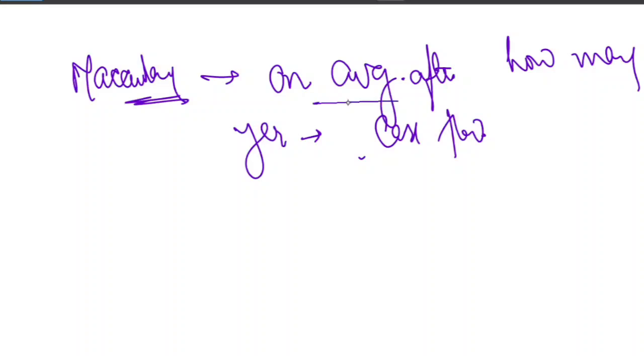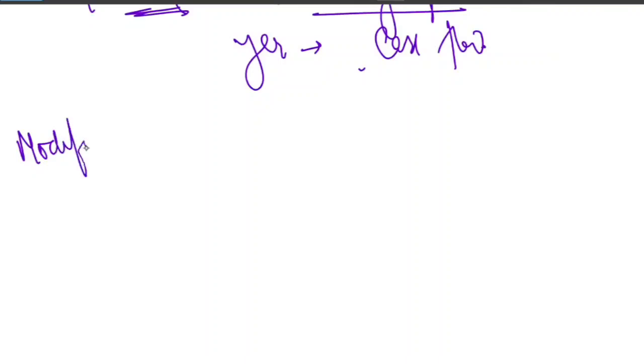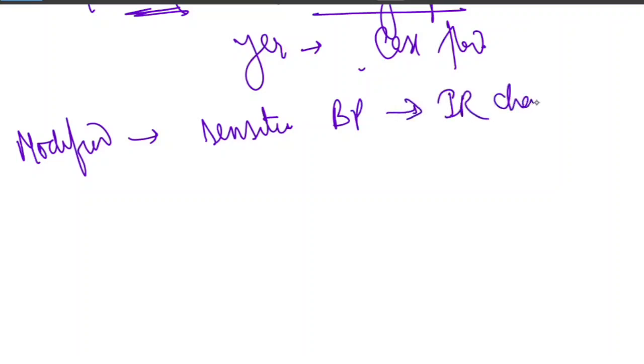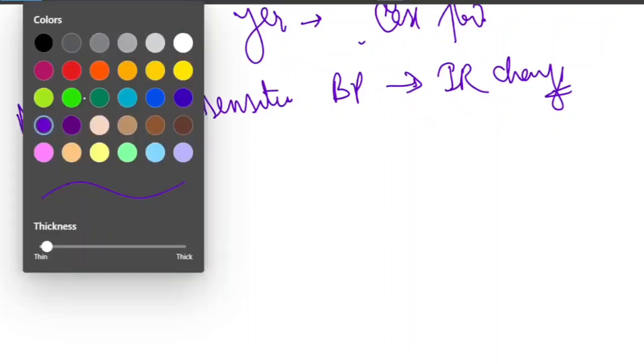Macaulay duration tells you on average after how many years we get back the bond cash flow. But modified duration tells us how sensitive the bond price is to the interest rate change. So modified duration is always derived from Macaulay duration. And what is the formula? How to compute modified duration from Macaulay duration?